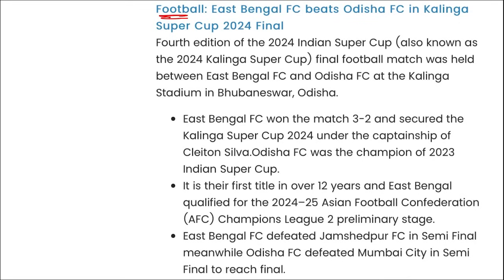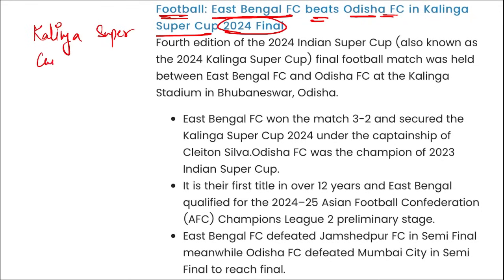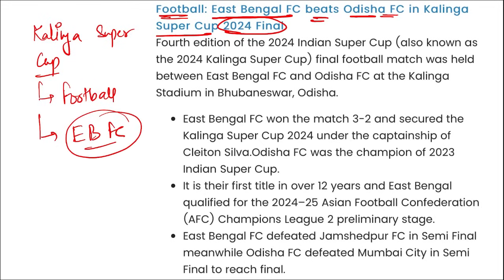Next, we are talking about football. East Bengal Football Club has beaten Odisha Football Club in Kalinga Super Cup 2024. First of all, remember, if asked that Kalinga Super Cup is related to which sport? It is related to football. And during this event, East Bengal Football Club has won the Kalinga Super Cup 2024 by defeating Odisha Football Club in the finals. But where was the final held? It was held in Bhubaneswar, Odisha.